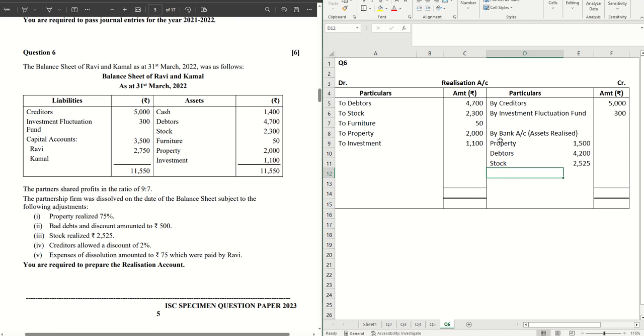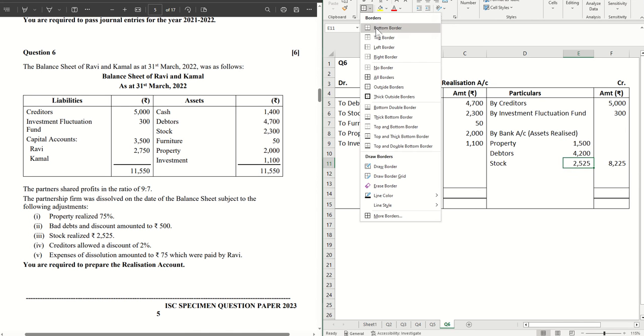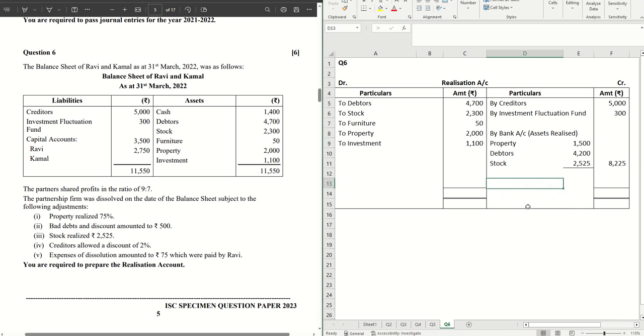Creditors and expenses on realization are next. So asset realized is complete. So let's add up these three amounts that we have, then that will give us the total realized value of the assets. Now the question is silent about furniture and investments, so we will not write anything on the credit side. It is taken that these two assets realized nothing. Okay.